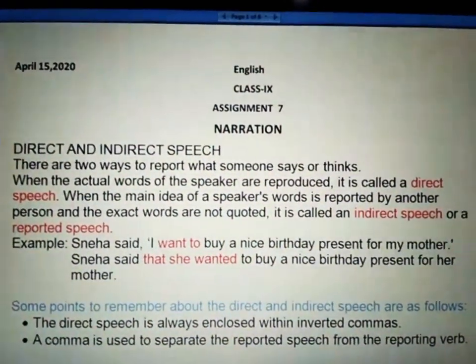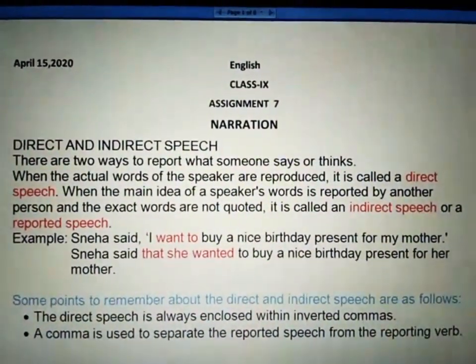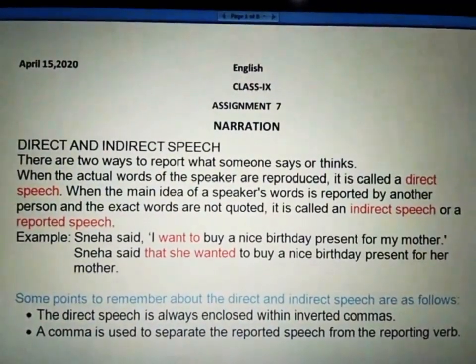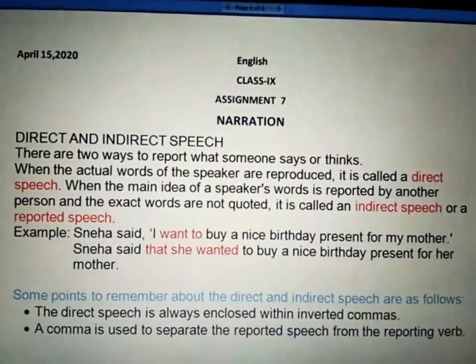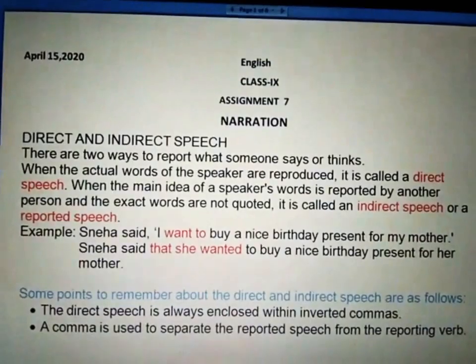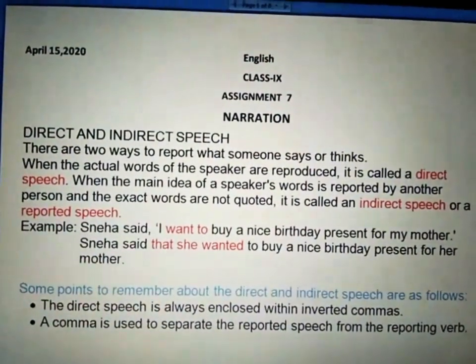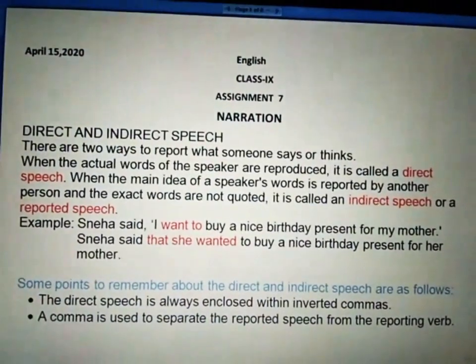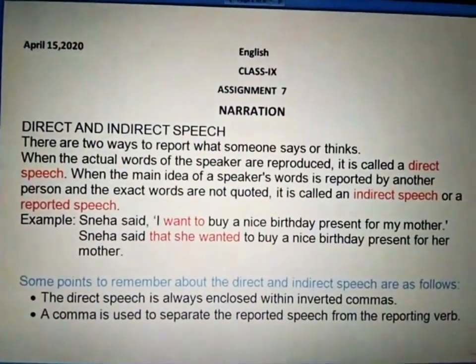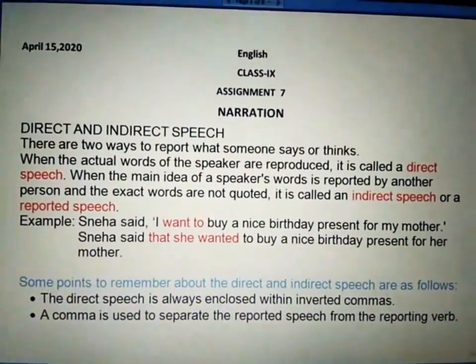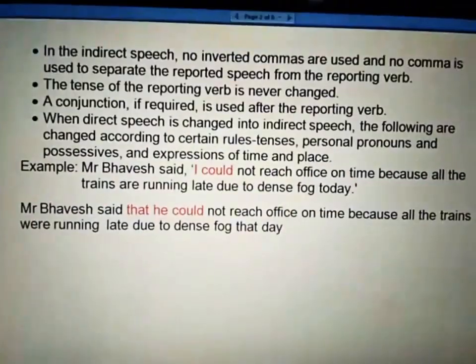Some points to remember about direct and indirect speech are as follows. The very first, direct speech is always enclosed within inverted commas. Secondly, a comma is used to separate the reported speech from the reporting verb.